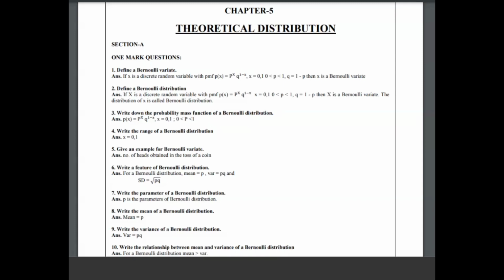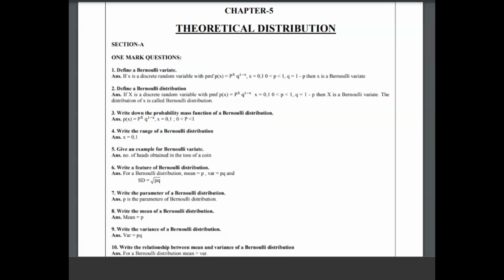Write down the probability mass function of Bernoulli distribution. All the 3 questions are there, but all the 3 are the same. Just observe. Write down the probability mass function. PMF ಅಂತ ಹೇಳಿದ್ನಲ್ಲ ನಾನು, ನೀವು ಅದನ್ನೇ ಬರೀತೀರಿ ಆನ್ಸರ್. Okay. Then what is the range? Range is x is equal to 0 and 1.